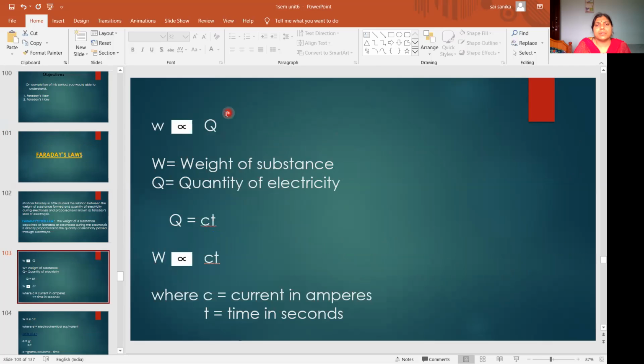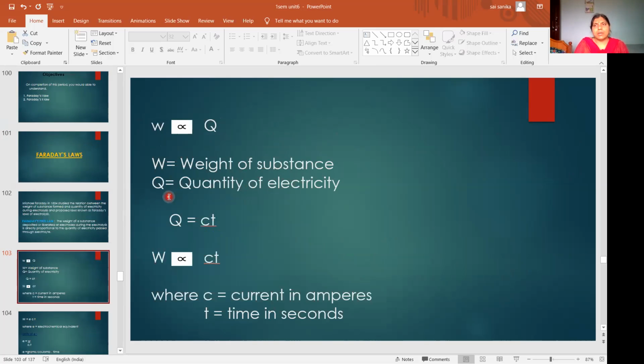So how will you represent Faraday's first law? W is directly proportional to Q. That means whatever the quantity of electricity we are passing, that much amount will be deposited at the electrode. W is the weight of substance deposited at the electrode.